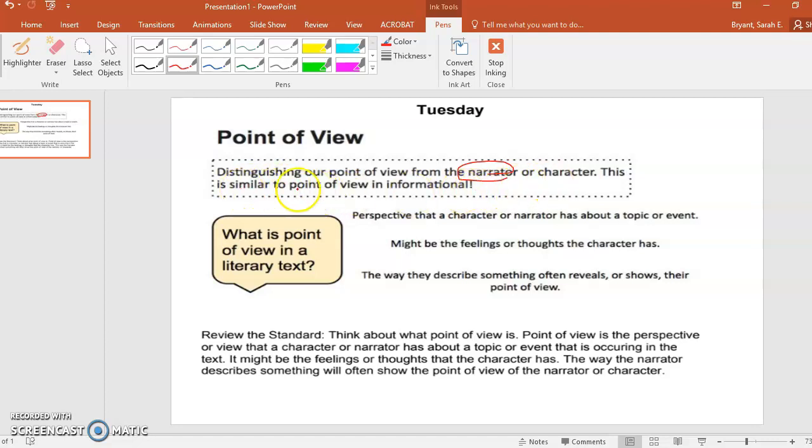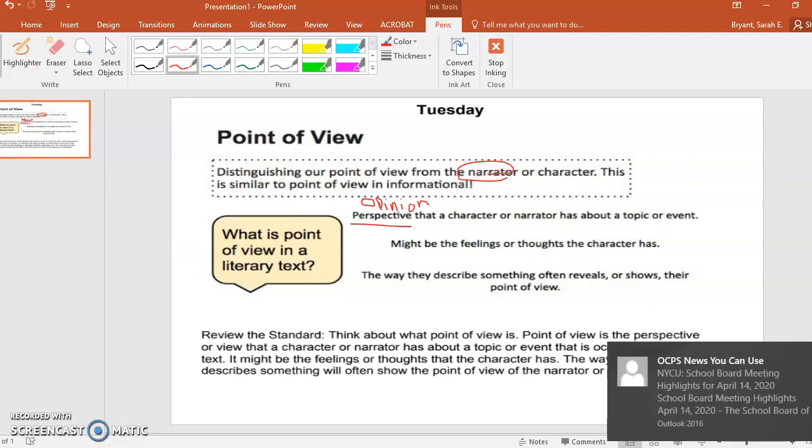Okay, this is similar to the point of view in informational text. So we are working with a literature text today. So the point of view is a perspective, and a perspective is actually like what you think or your opinion, that the character or narrator has about a topic or event.